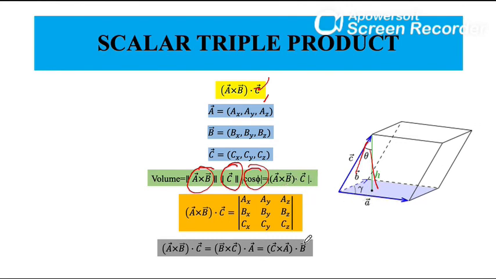This is obtained again by cyclic permutation of a, b, c. If I write it, the first is a cross b dot c, another is b cross c dot a, another is c cross a dot b. All are equal.